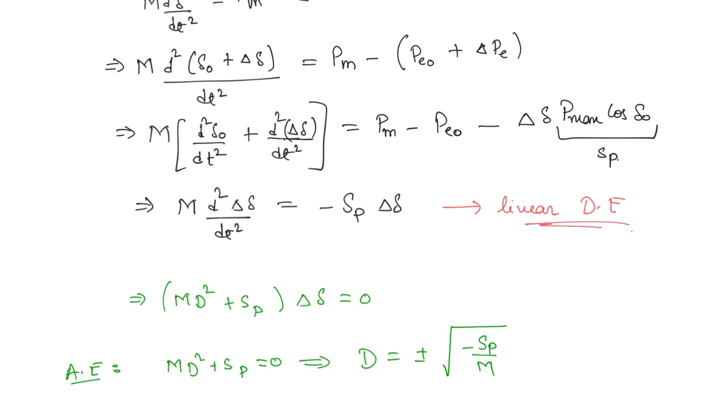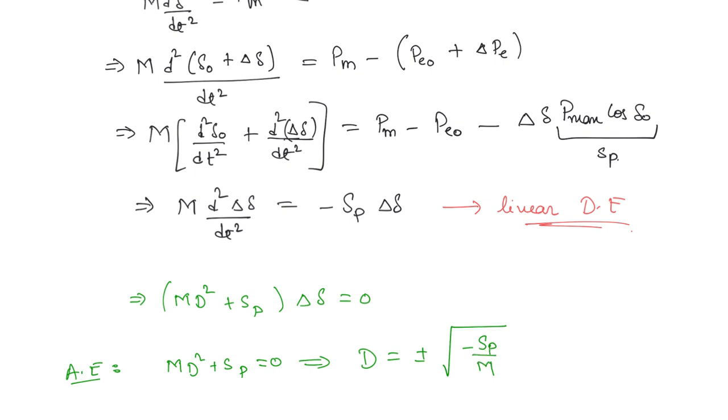Now here m anyways is a positive value, it is a machine constant. If Sp is a negative value, minus into minus will give you a positive value, and root over a positive value will be a real value. So if Sp is negative, then you will get real roots, and in that case the torque angle will be increasing without any bounds. You can verify that.